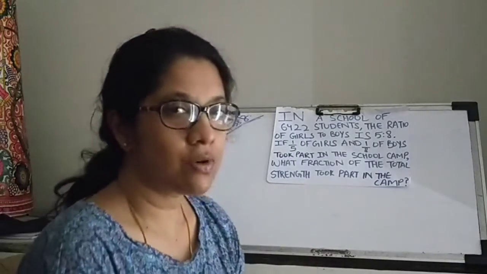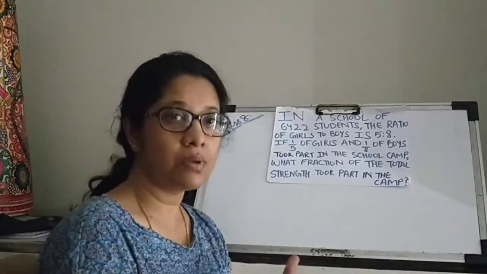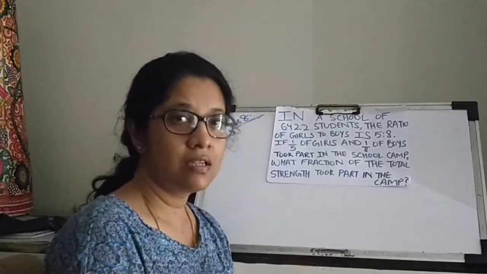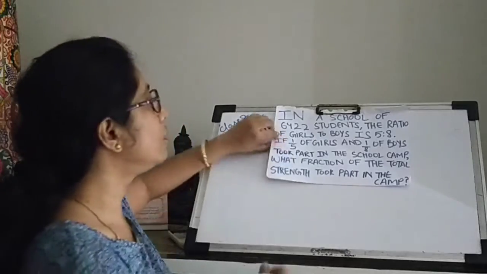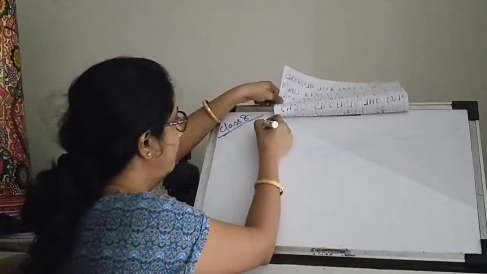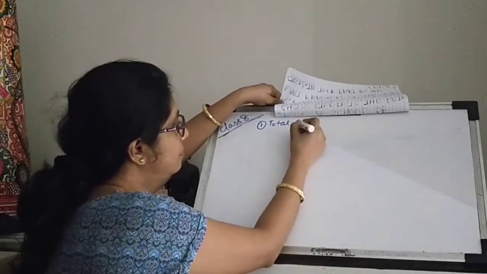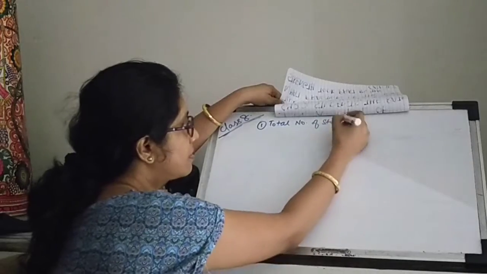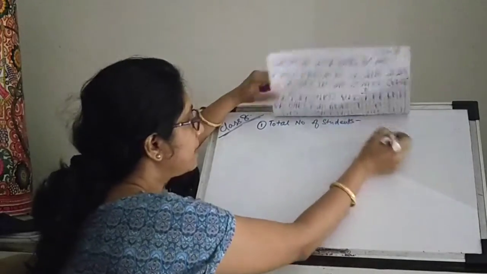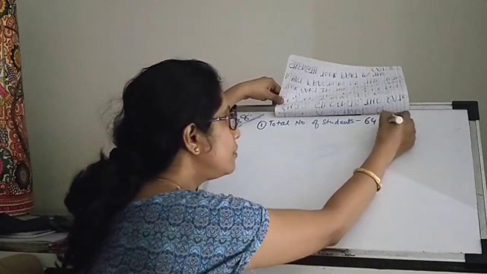Okay, so let's try to understand and break the question into multiple parts. What all information is given to us? Number one, we are given the total number of students in the school. That is 6422.